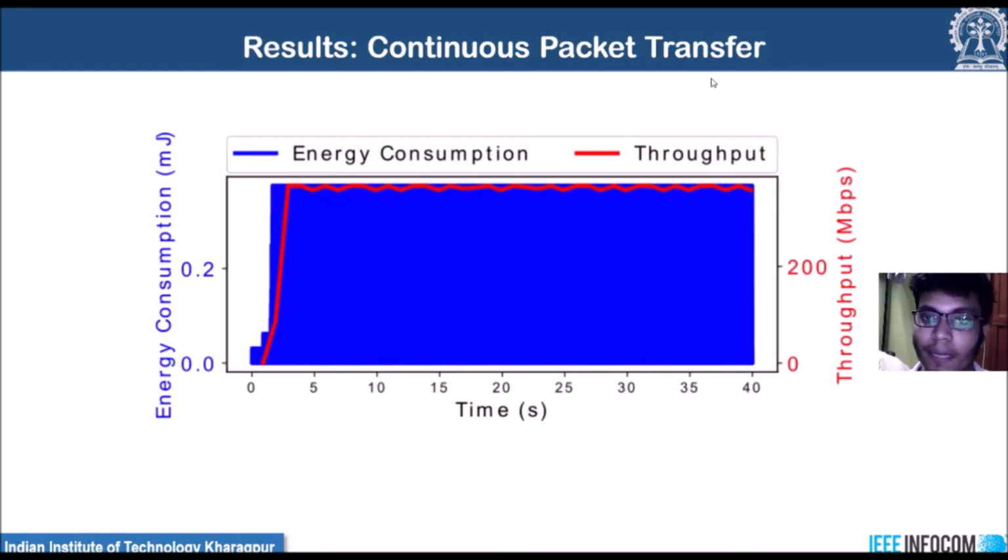Also we have this continuous packet transfer application. As you can see, for most of the time period the network throughput is high, and since active data reception is happening at the UE for the entire time period, we can see that the energy consumption value is also high over the entire time period.